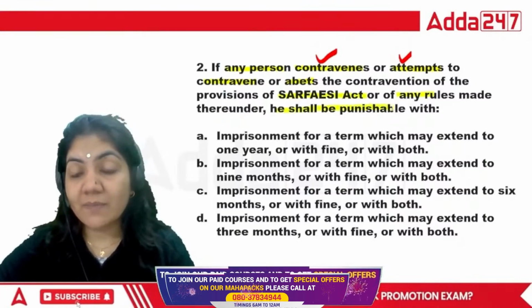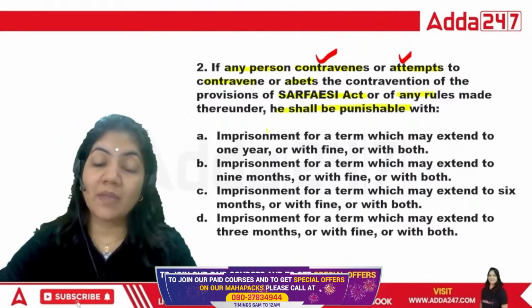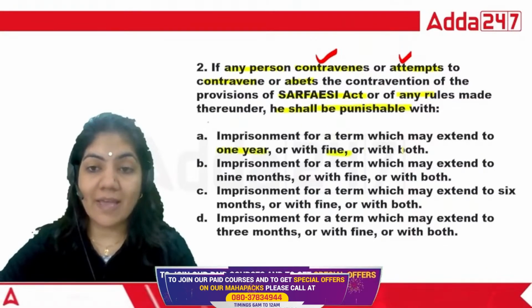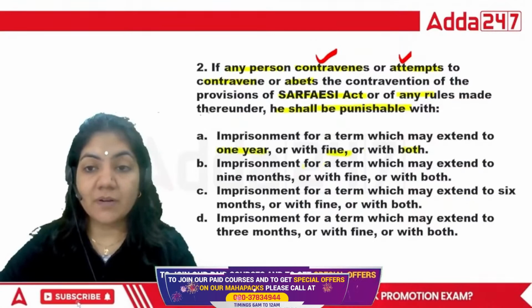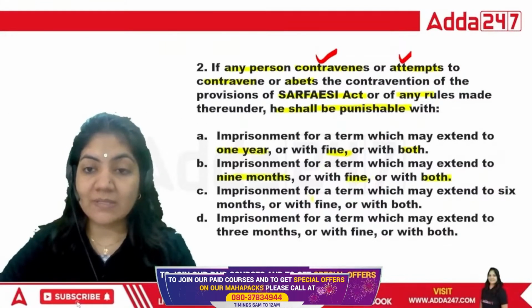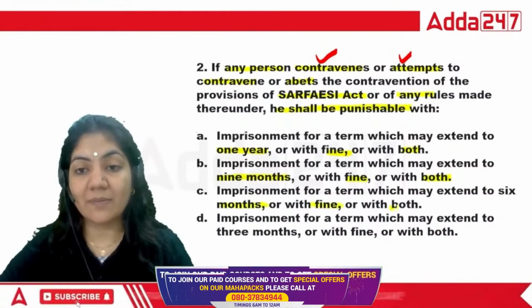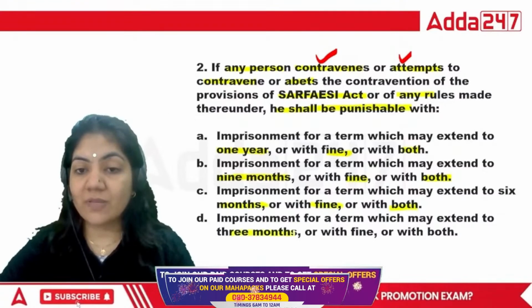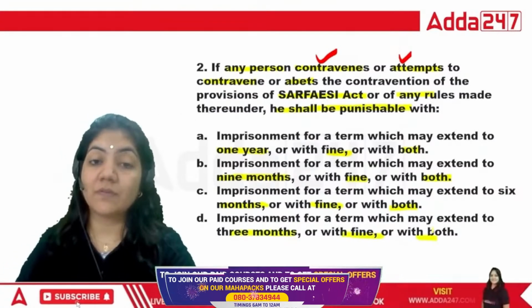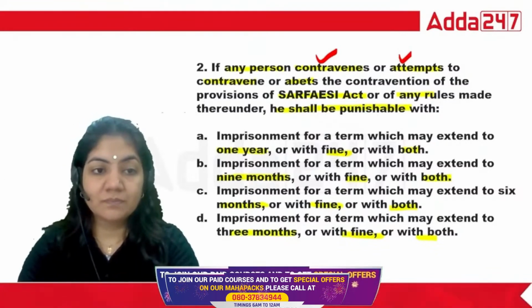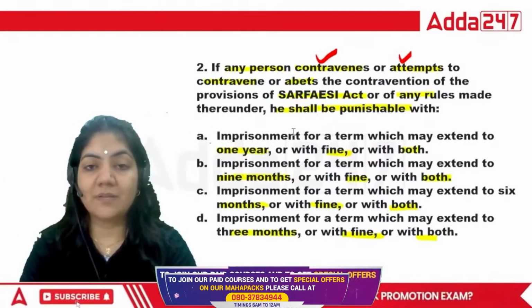he shall be punishable with what? A: imprisonment for a term which may extend to 1 year, fine, or both. B: imprisonment for a term which may extend to 9 months, fine, or both. C: imprisonment which may extend to 6 months, fine, or both. And the last is 3 months, fine, or both. So which of the following is the right answer for the second question? Tell me.